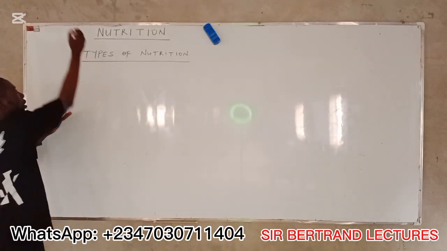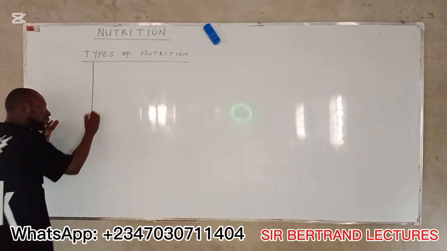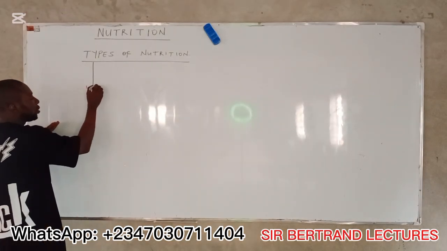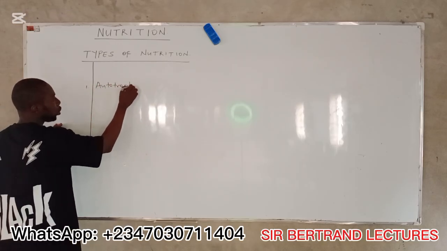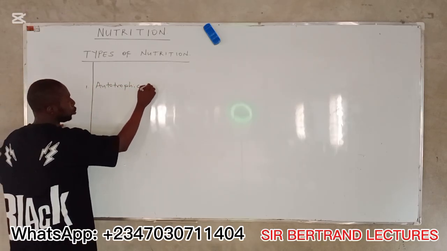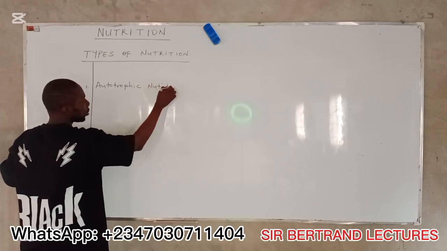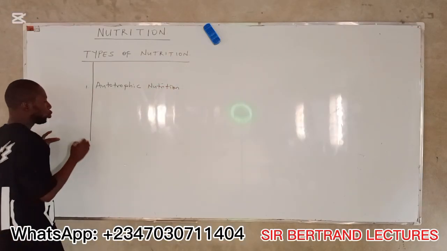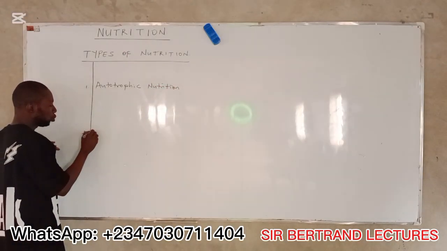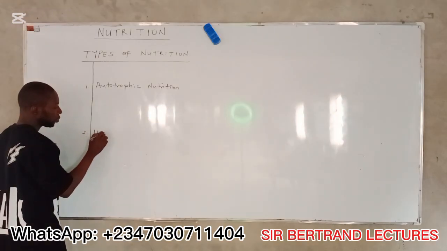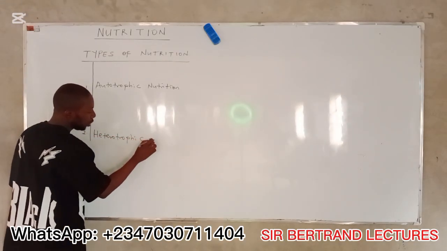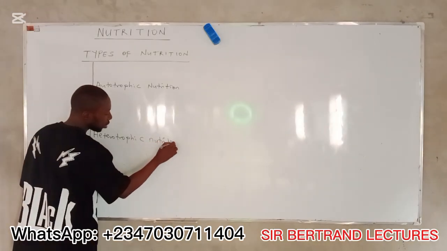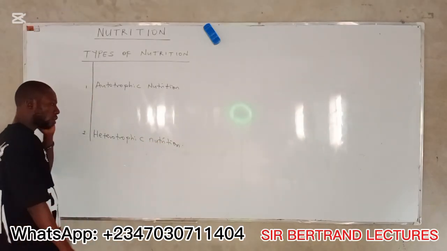Nutrition is divided into two types. Number one, autotrophic nutrition. Number two, heterotrophic nutrition. All right?